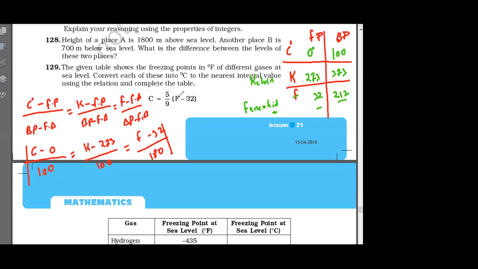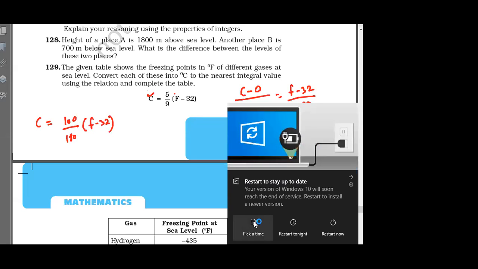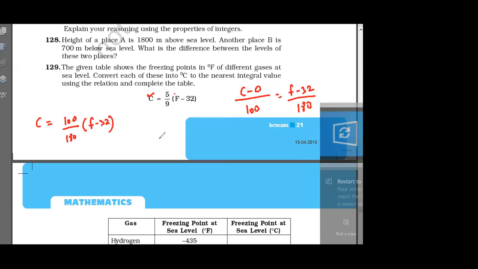Now let us see where this formula came from. So we have to find the relation between degree centigrade and Fahrenheit. So can I say C minus 0 by 100 is equal to F minus 32 by 180? I have equated these two because I want to find the relationship between degree centigrade and Fahrenheit. So can I cross multiply? So 100 goes over there, it will be 100 by 180 into F minus 32. What is 100 by 180? 5 by 9. Very good.